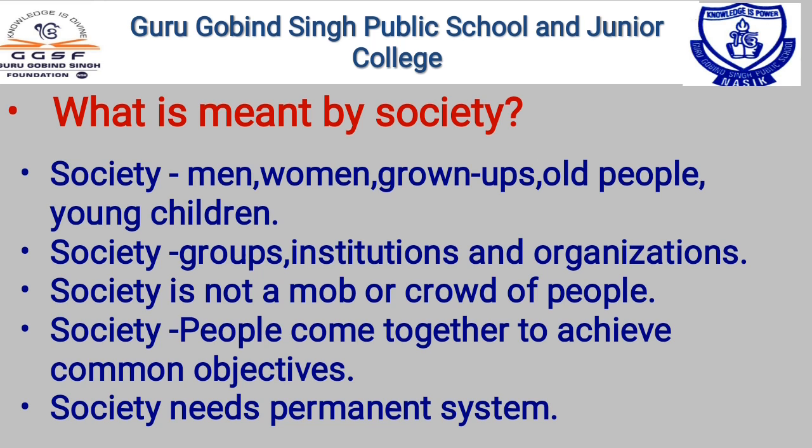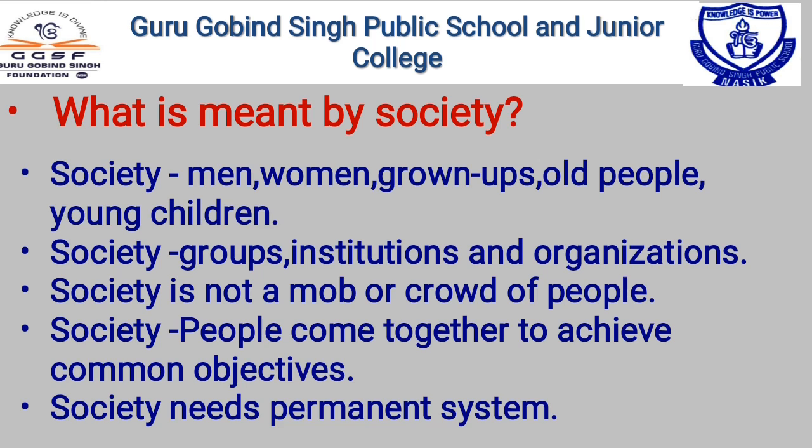Understand? So dear student, society is not a mob or crowd of people. And what is meant by society once again? When people come together to achieve a certain common objective, when people have a certain common objective and come together, that form of gathering we may call the society. Understand?